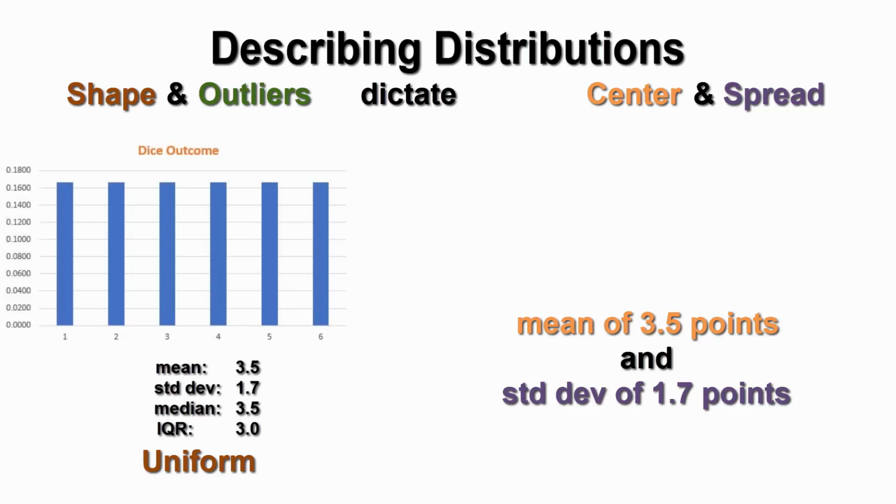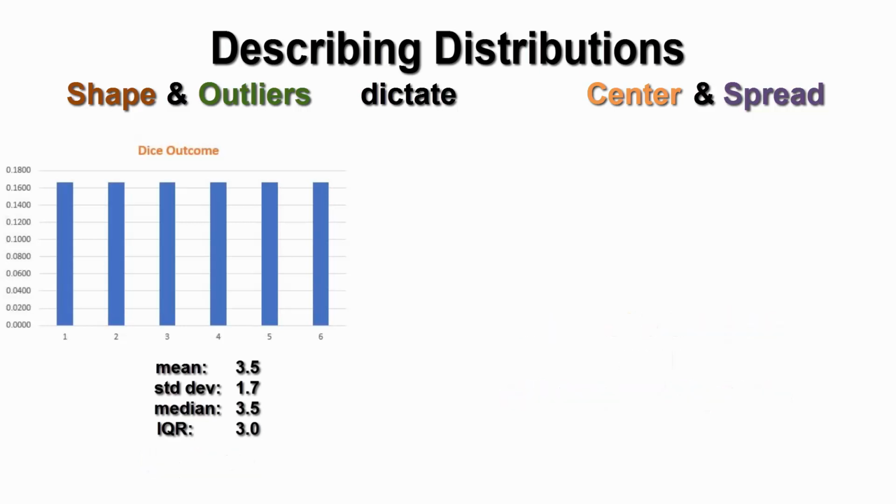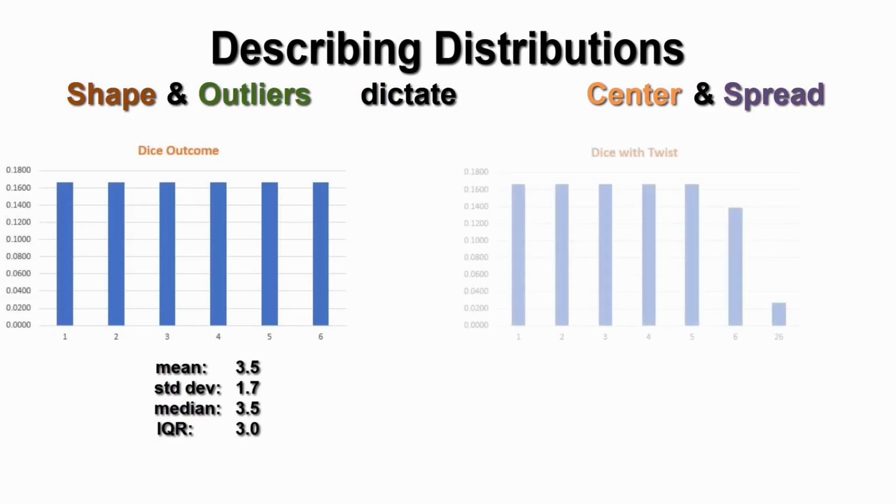But now let's put a twist to the game. Whenever a 6 is rolled, let's suppose the player earns the 6 points, but then they roll again for a possible bonus. If another 6 is rolled, they earn 20 points more for a total of 26 points. Because of this, the expected results per 36 rolls would look like this.